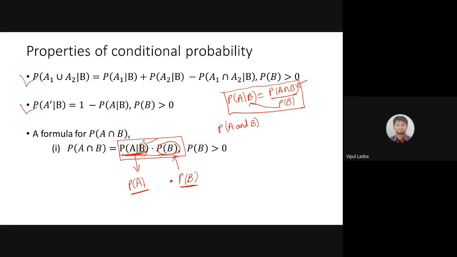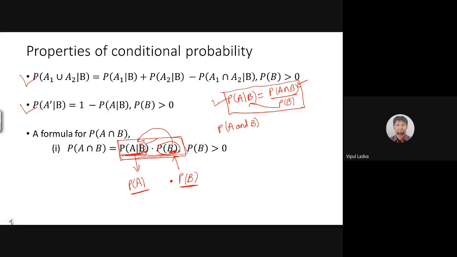But why am I using this notation right now? Because both those events are dependent on each other. The occurrence of event B is surely going to affect the sample space for event A. So I need to mention it this way: P of A over B into P of B. And if you need a mathematical proof for this formula, this is enough. If I multiply both, I will have P of A intersection B. This is what I had written over here.